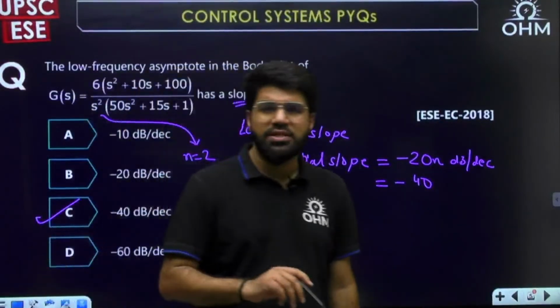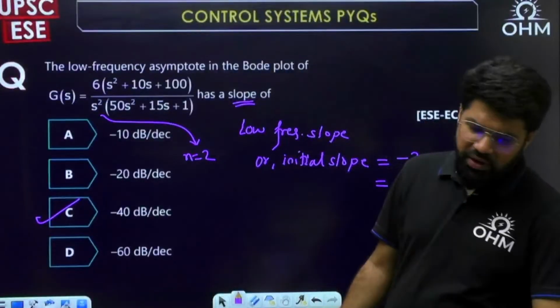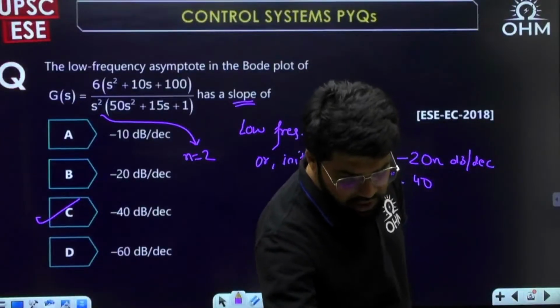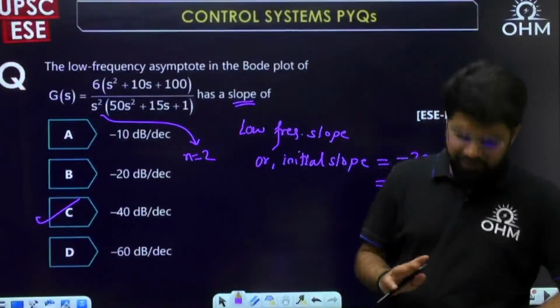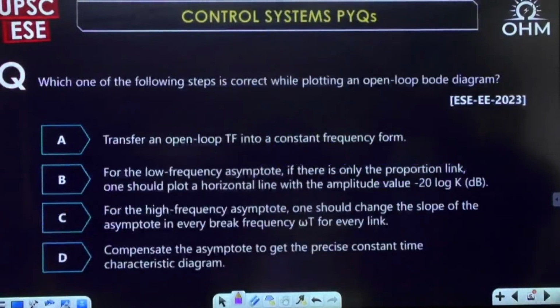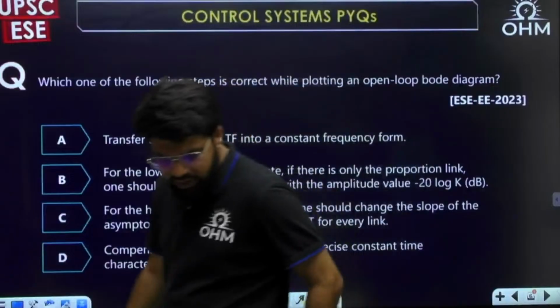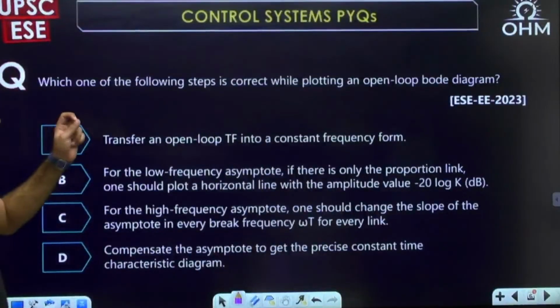Again, a straightforward question. Even in the previous session, I've shown you several questions very straightforward, several questions conceptual, and that also will come up in today's session, and several questions a little calculative. Correct answer. Okay, next question. 2023 ESE question, EE. Now you see this question, which one of the following steps is correct?